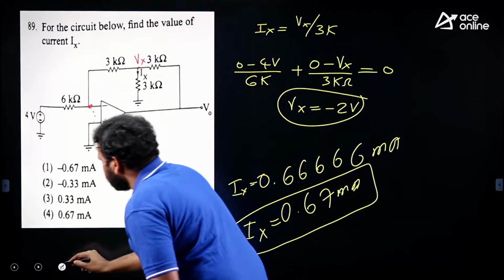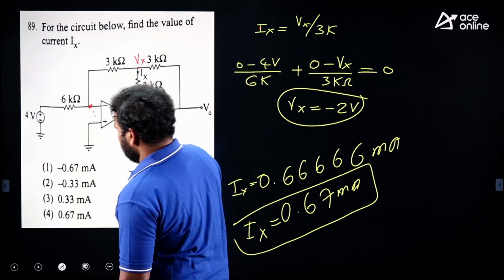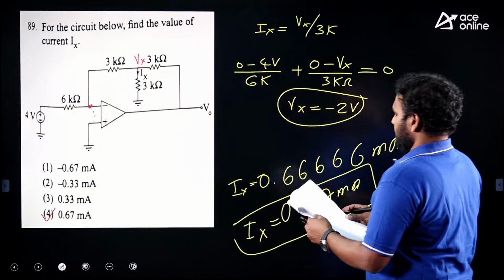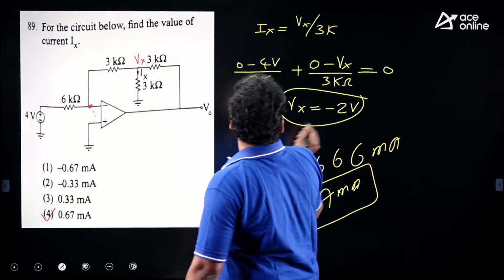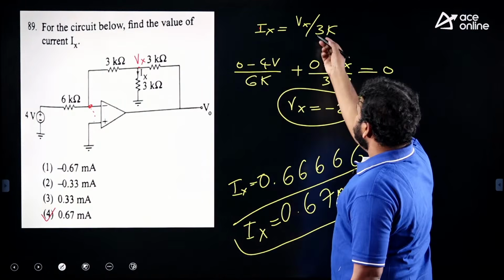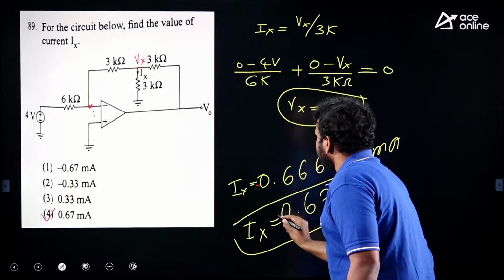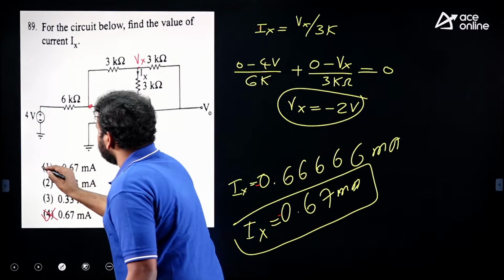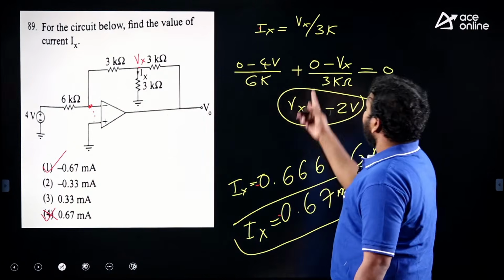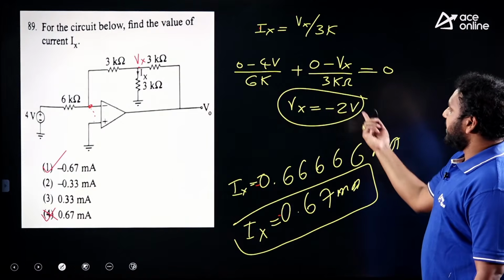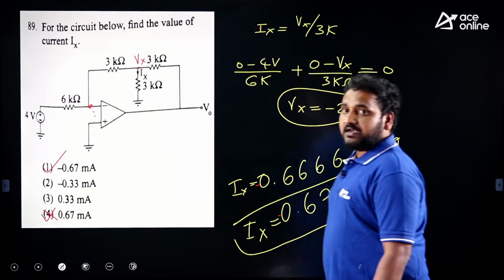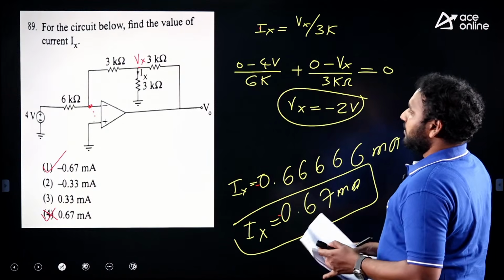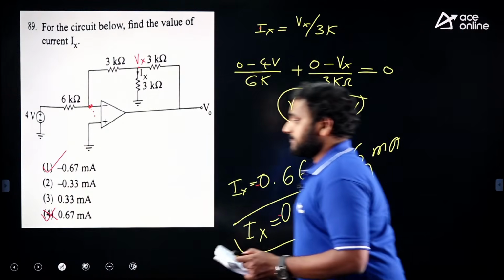Ix equal to 0.67 milliamperes would be option 4, but you get Vx equal to minus 2, so you get minus 0.67 milliamperes. Minus 0.67 is given in option 1, because a negative voltage divided by some resistance gives a negative current. That's it. 1 is the correct option.